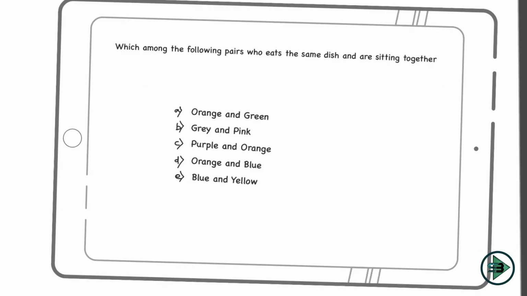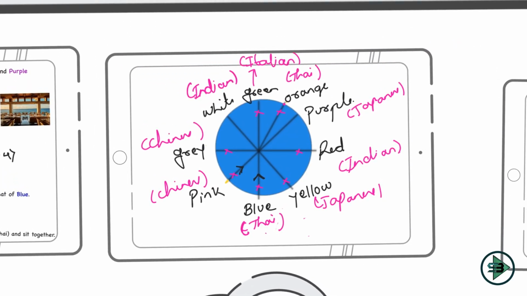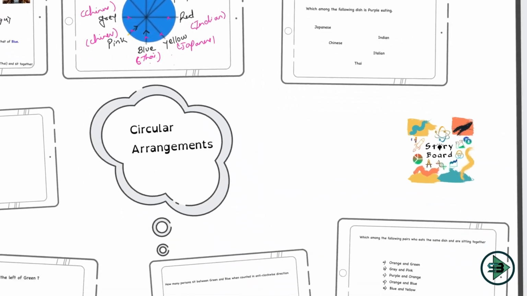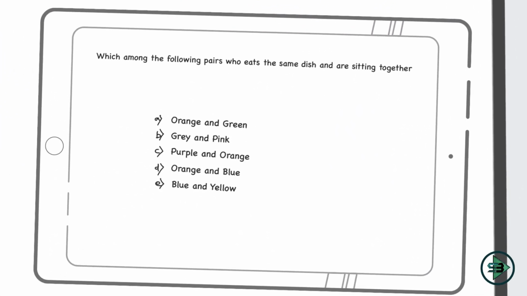So the next question is asking, who among the following pair eats the same dish and are sitting together? Okay, this was the last link we found with the puzzle. So who are those? Gray and pink, right? Let's just check it. Gray and pink are sitting together and eating the same dish, that is Chinese. And that will be my answer to this question. Gray and pink. Do I have this as an option? Yes, that is option number B, and that will be the answer.